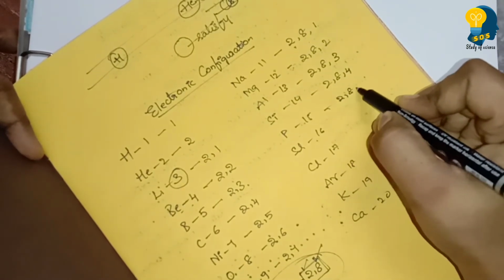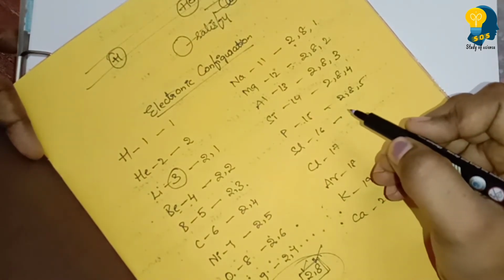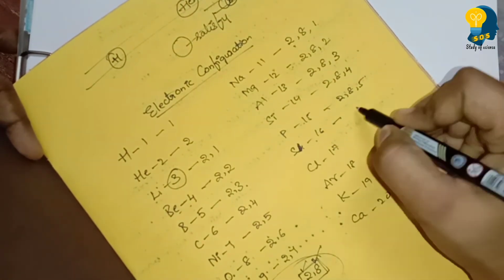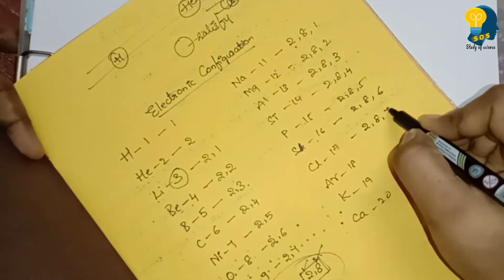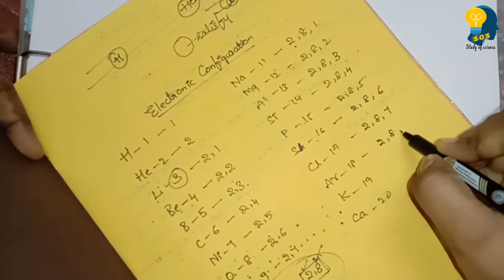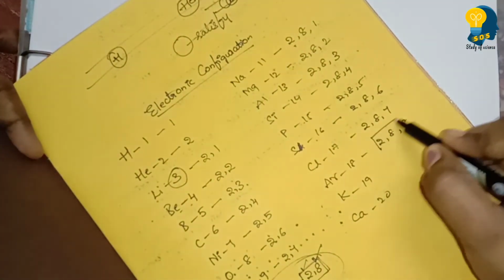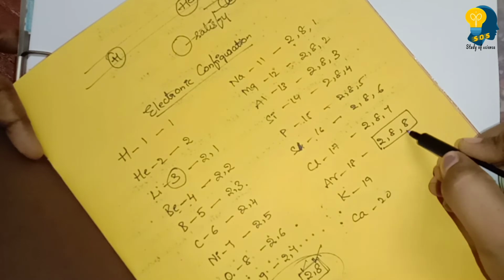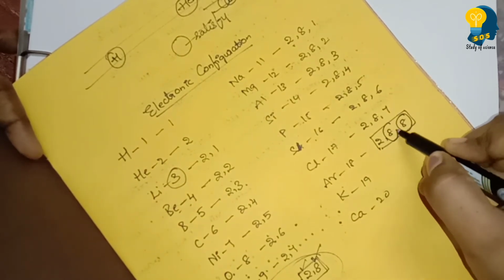Phosphorus 2, 8, 5. Sulfur, actually it is S, sulfur 2, 8, 6. Chlorine 2, 8, 7. Argon 2, 8, 8. If you observe here, the 18th element is argon. It can occupy a maximum of 8 electrons on its third shell, just as on the second shell.